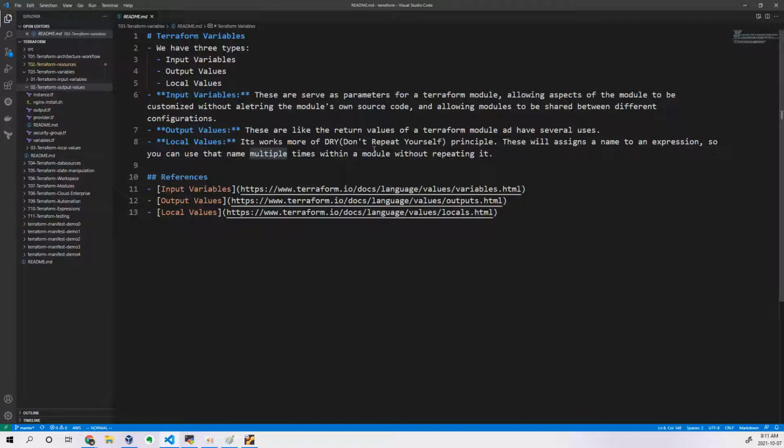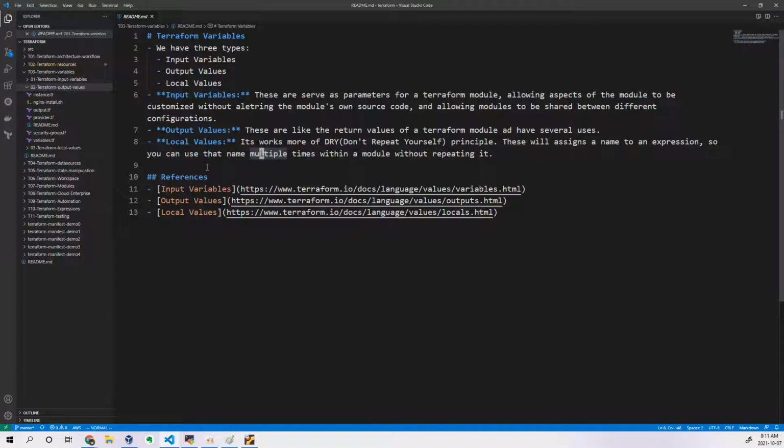Dry run in the sense what? Do not repeat yourself. Don't repeat the same topic multiple times in different locations. Write it in a single location and call that particular value. Simple. That is called a dry run. So always we have to keep a note of this particular concept.